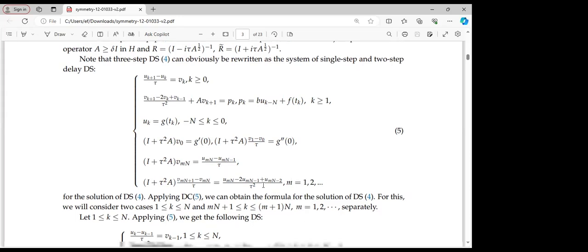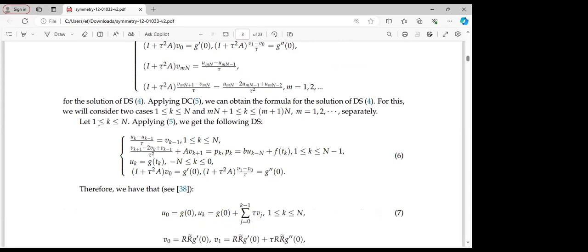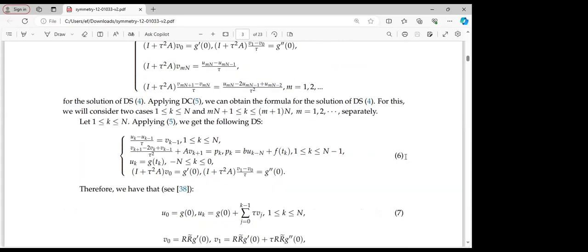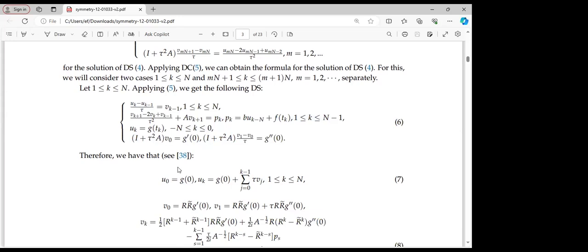First of all, let's concentrate on the case 1 less than or equal to k less than or equal to n. If we apply 5, we get the following difference scheme, which is difference scheme 6. In this case, we take u naught to be defined as such, which will be defined as 7.